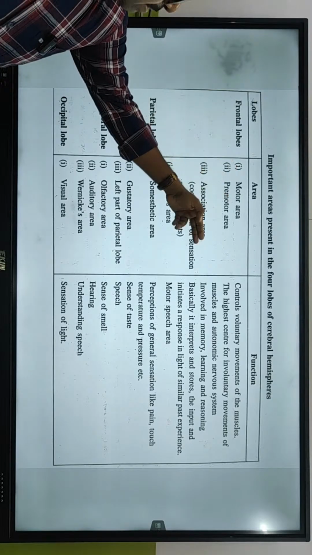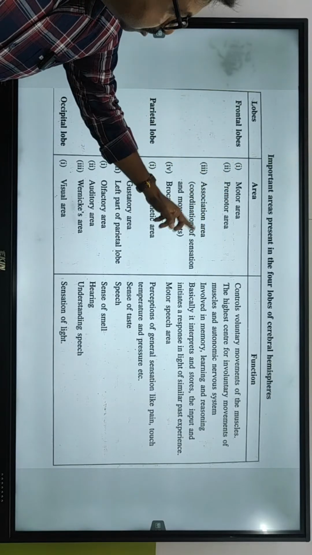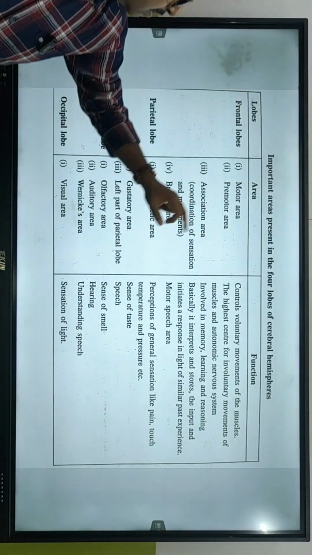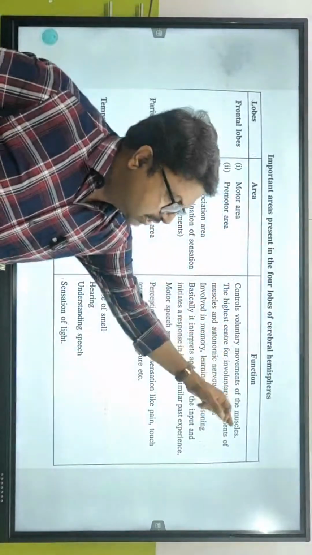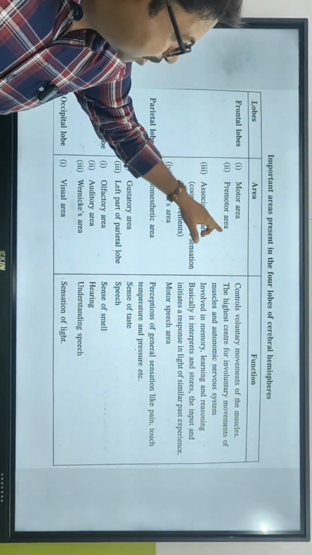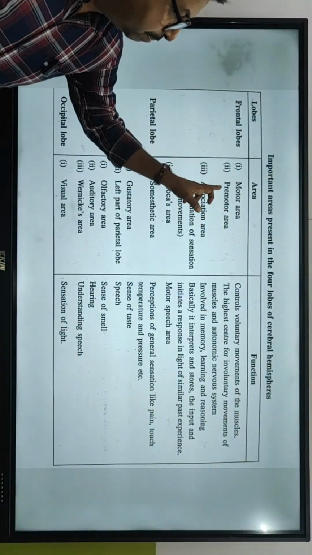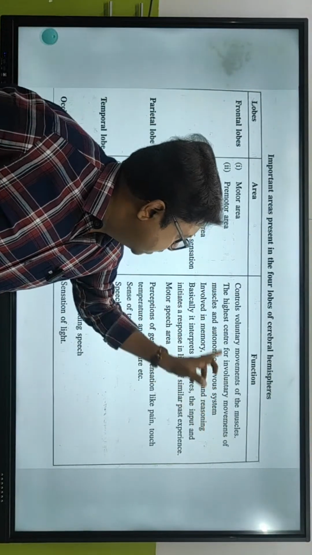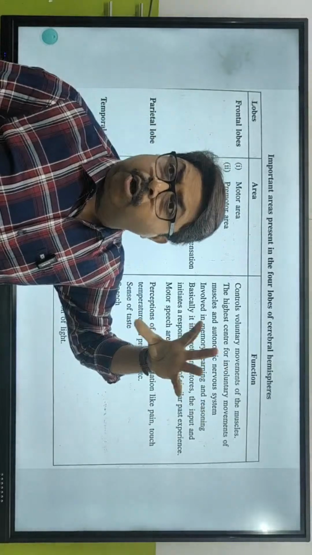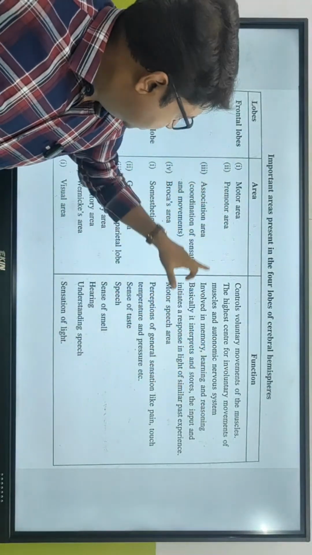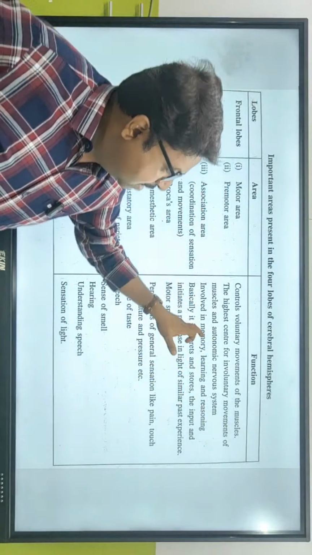Frontal lobe, motor area, premotor area, association area, Broca's area, motor speech area. थोड़ा देख लो यहाँ पे. So motor area controls voluntary movements of the muscles. Premotor area कहां पे है? फ्रंटल लोब में. Premotor area, the highest center for involuntary movements of the muscles and autonomic nervous system. It also activates autonomic nervous system. Association area involved in memory, learning and reasoning.